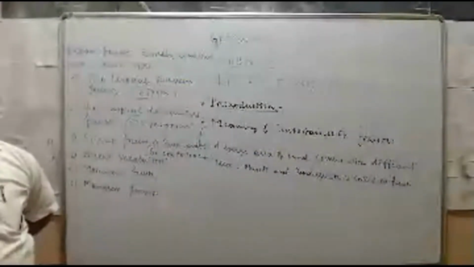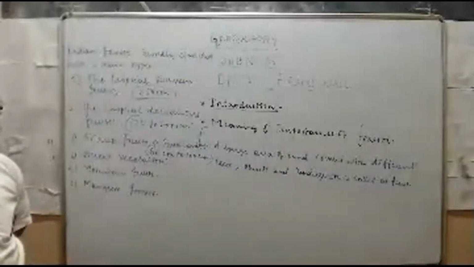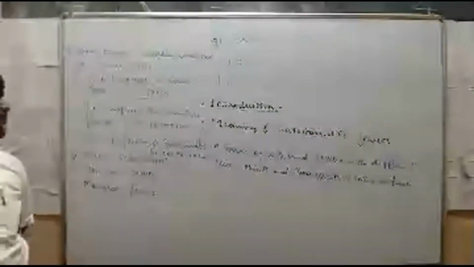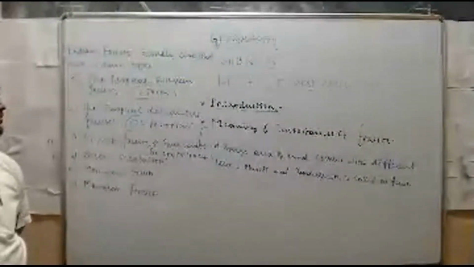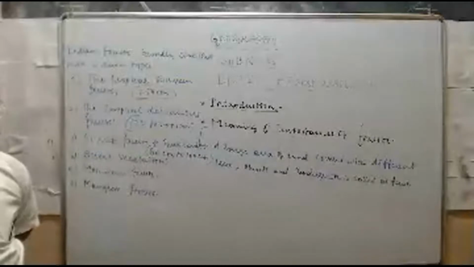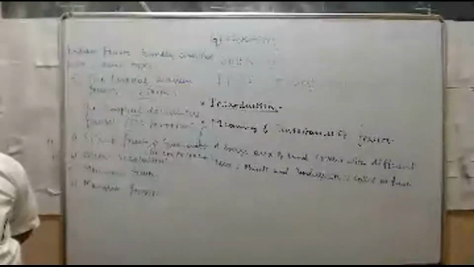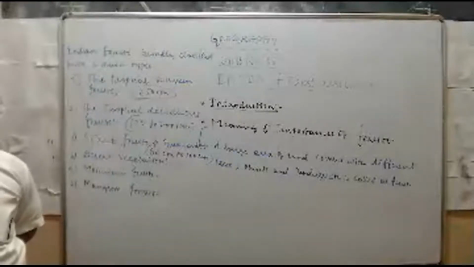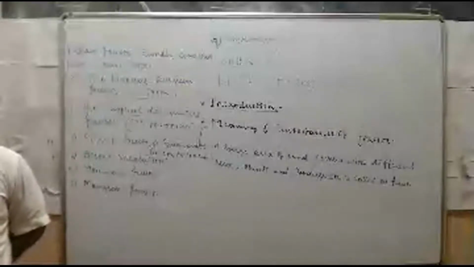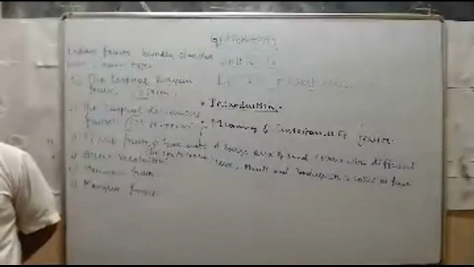Next, where these scrub forests and grasslands are found: the areas which are receiving 60 centimeters to 100 centimeters of annual rainfall. Scrub with short coarse grass, thorny trees, and bushes are found scattered in the Kutch of Gujarat region and the fringes of the Thar Desert. Grasslands are mainly found in eastern Rajasthan.